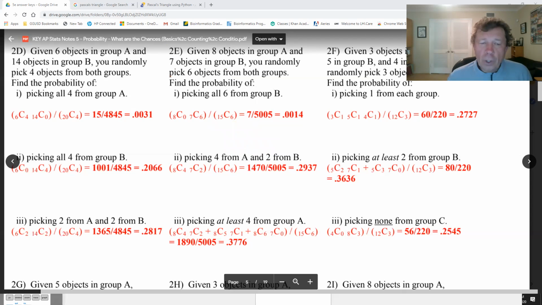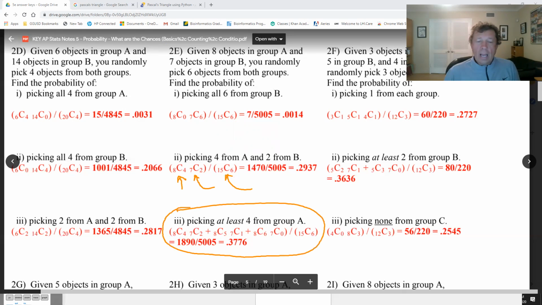Picking 4 from A and 2 from B. All right, we got this. 4 from A, 8 choose 4, 2 from B, 7 choose 2, and then divided by the 15 total, choose 6. Awesome. And then picking at least 4 from group A. At least 4 means getting 4, or 5, or 6. And I'm going to let that one stand for itself. I'm not going to go into too much detail on that one.